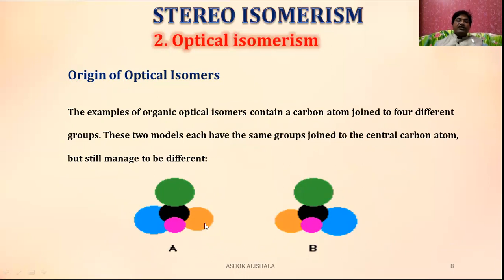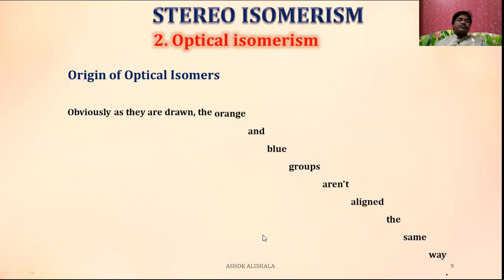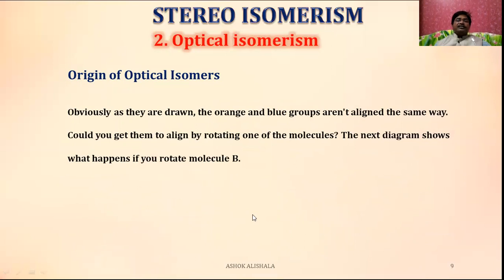Here the orange one is on this side and here the orange one is on this side. They are on different sides, but it looks the same. All the groups are the same around it, but here the spatial arrangement is different. Obviously, as they are drawn, the orange and blue groups are not aligned in the same way. Could you get them to align by rotating one of the molecules?